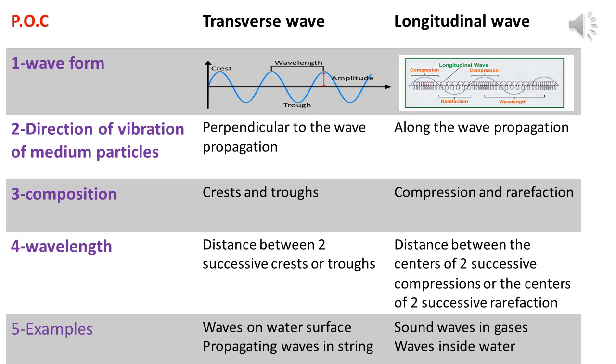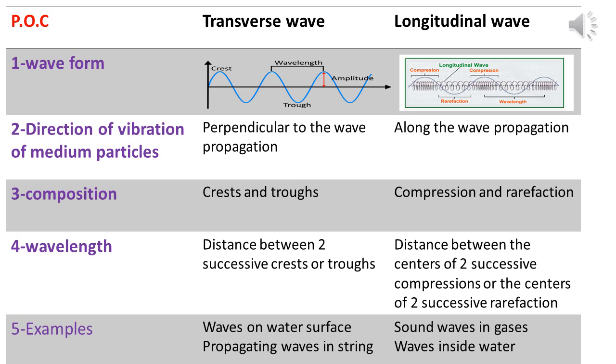We found that the direction of wave propagation is perpendicular to the vibration of the molecules of the medium, and the maximum displacement of the molecules of the medium in the positive direction is called a crest, and the maximum displacement in the negative direction is called a trough. The wavelength of transverse waves is the distance between two successive crests or two successive troughs.